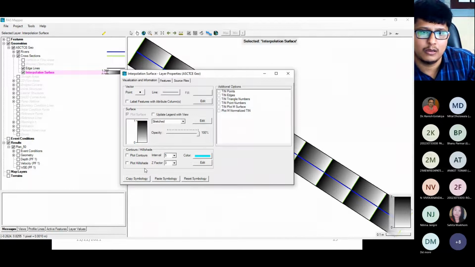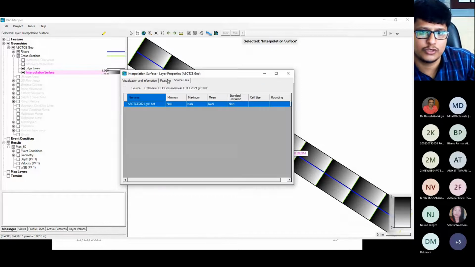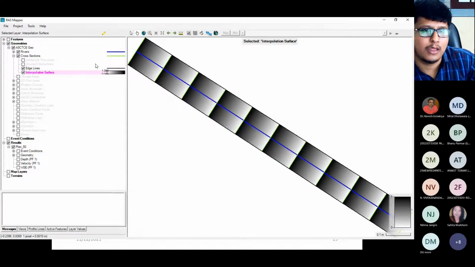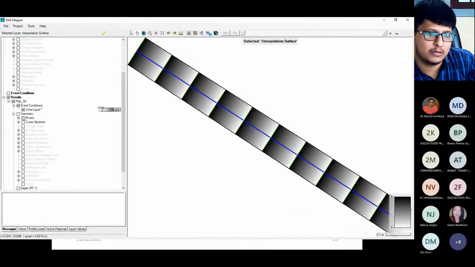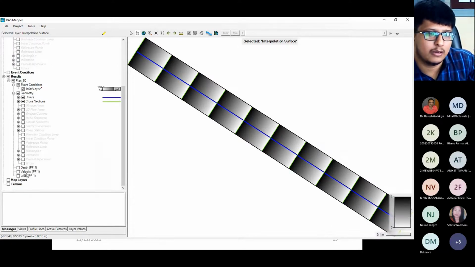Okay, and you can also change this like that. And then afterwards you can also have the event condition. Right now, see, only one plan you can see, it is over here, right? All things you can see. This is the geometry, the river cross sections, right? And if you want to run, yes.